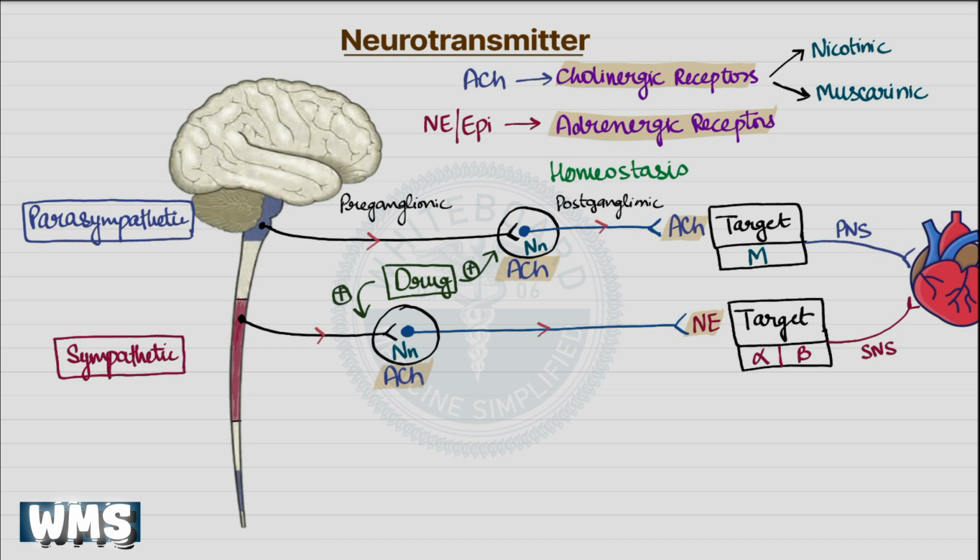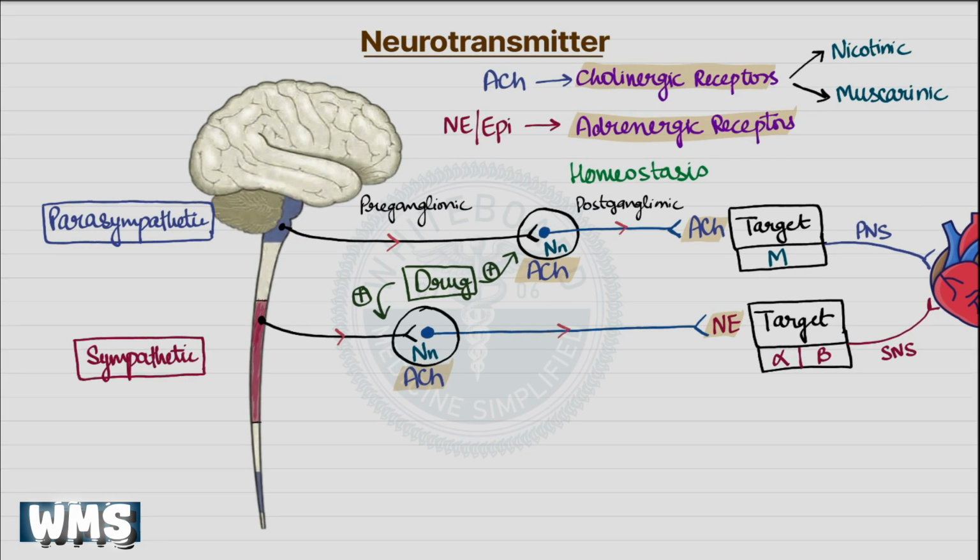Since nicotinic neuronal receptors are present in both sympathetic and parasympathetic ganglia, stimulating them would increase activity in both systems simultaneously. In other words, you'd be pressing the accelerator and the brake at the same time. The net effect on most organs would be essentially nothing. So in organs with dual innervation, stimulating nicotinic neuronal receptors is largely ineffective.